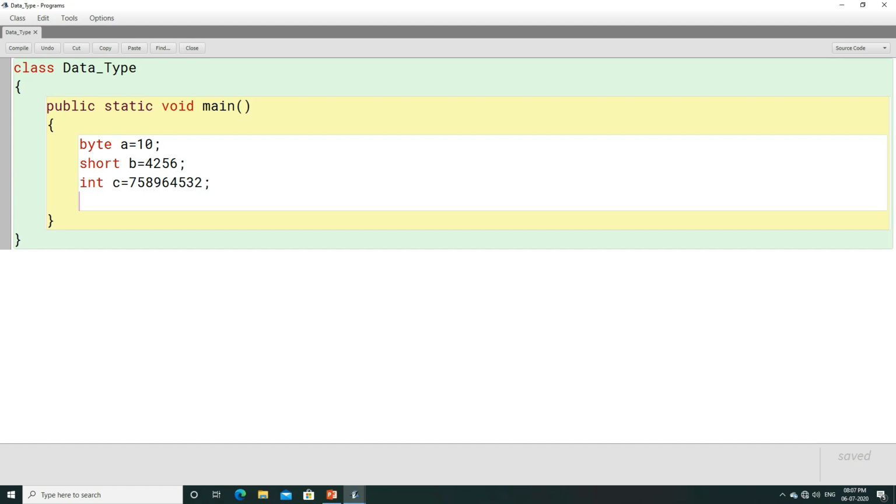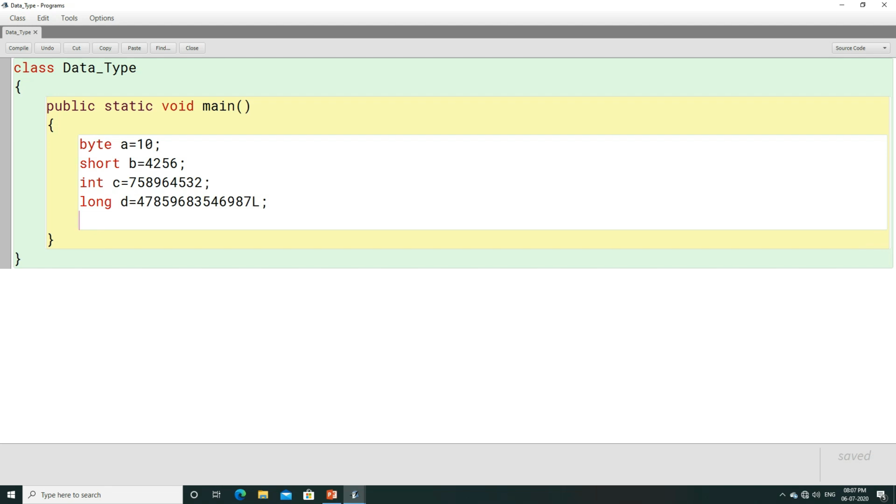And if you really want to store your phone number or a very big number greater than 9 or 10 digits, then you can use long. But when you use long, be very careful that you have to write L beside that, otherwise it will give you an error. Then we can use float to represent a point value, but beside that you have to write f, otherwise it will give you an error. The reason is, by default this is considered as double, and double cannot be stored to float.